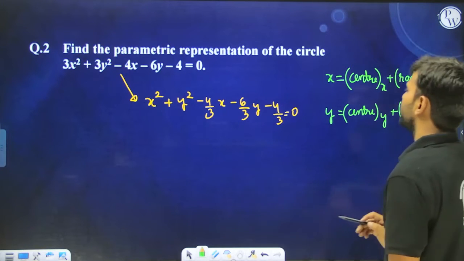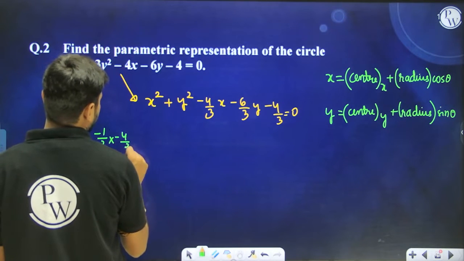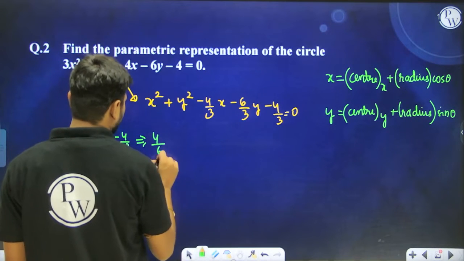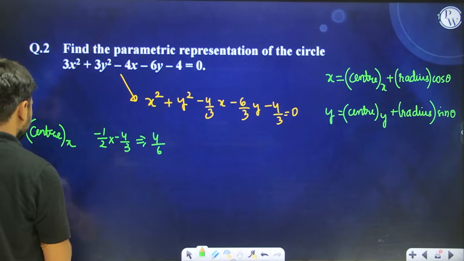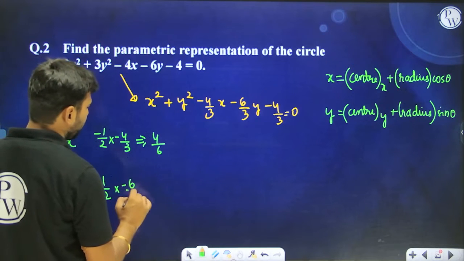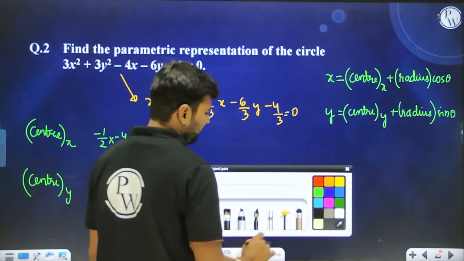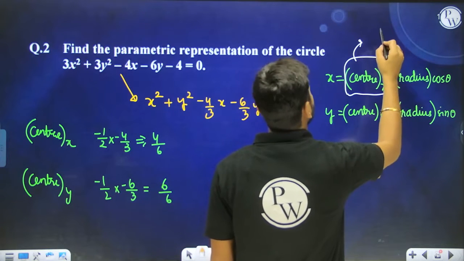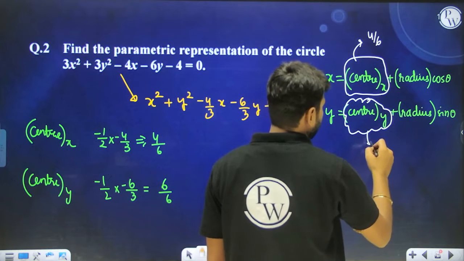Yep. So here, the center's x coordinate is going to be what? Minus 1 by 2 into minus 4 by 3, that is equal to how much? 4 by 6. And the center's y coordinate is going to be what? Minus 1 by 2 times minus 6 by 3. So that is going to be how much? 6 by 6. I'm not cancelling these terms; you can cancel these as well, there will be no difference in that. So this is going to be 4 by 6, and this is going to be 6 by 6, or 1 also we can say.